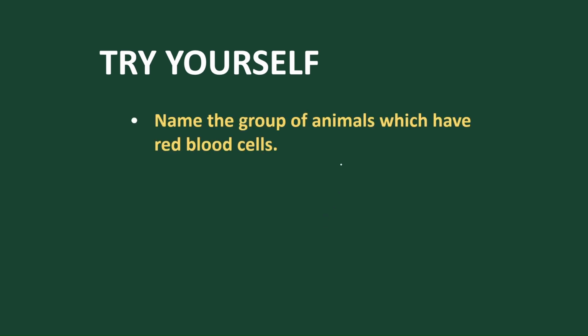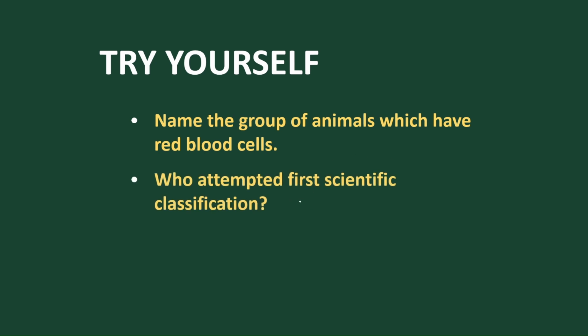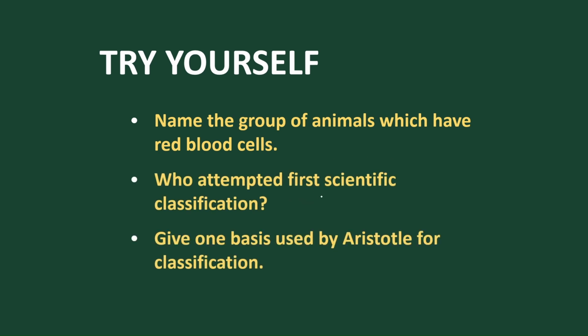Pause this video and try to answer these questions. Name the group of animals which have red blood cells. The first scientific approach was given by whom? And give one basis used by Aristotle for classifying: morphological or RBC.